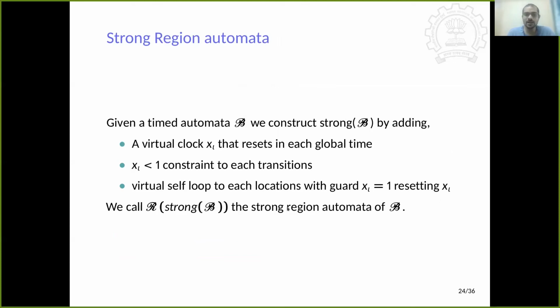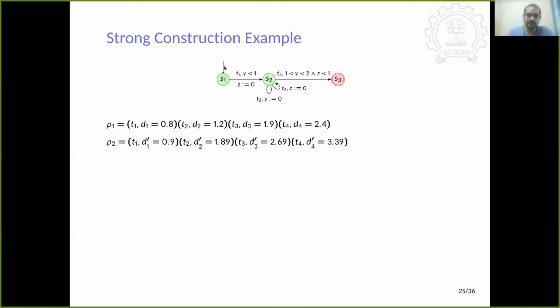This simple manipulation allows us to incorporate the global timing information, or global time regions, into the clock regions, because now this clock is reset at every global timestamp, and it makes sure that the regions of the timestamps are also part of the time region. It is easy to check that even though we are adding an extra clock, the language accepted by the automaton remains the same. So what difference does it make?